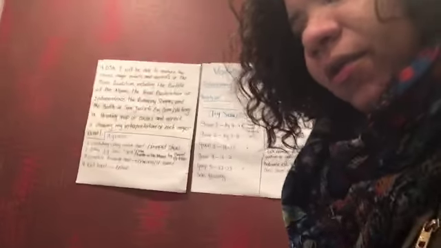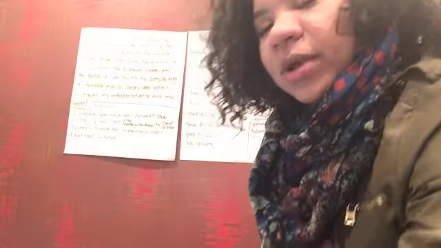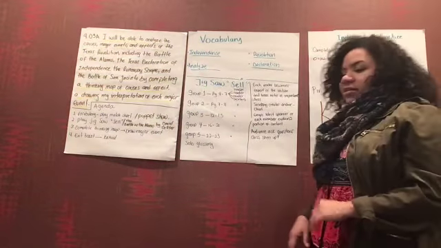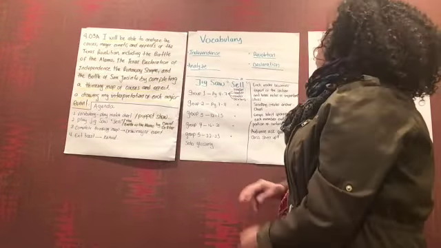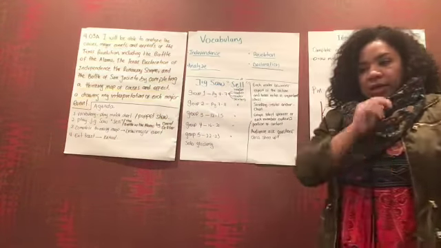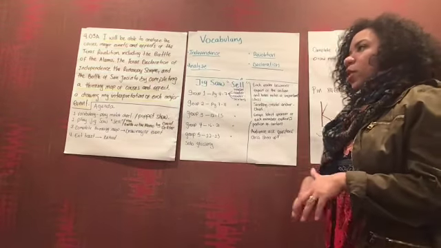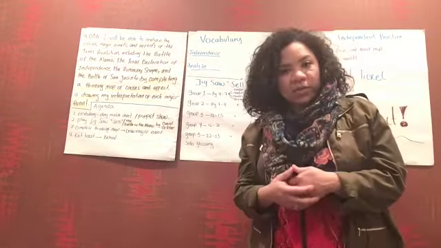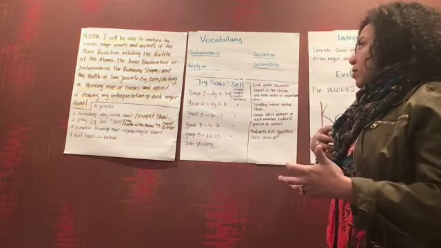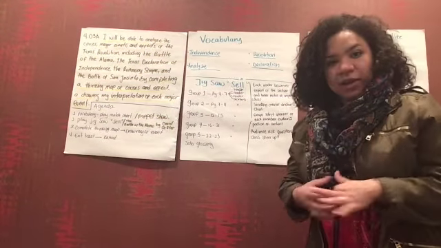Excellent. Okay, so now that we have learned the vocabulary of the lesson, guys, tell me, what do you think the word independence is? Yes, independence is to get freedom from a government, from a type of authority, right?